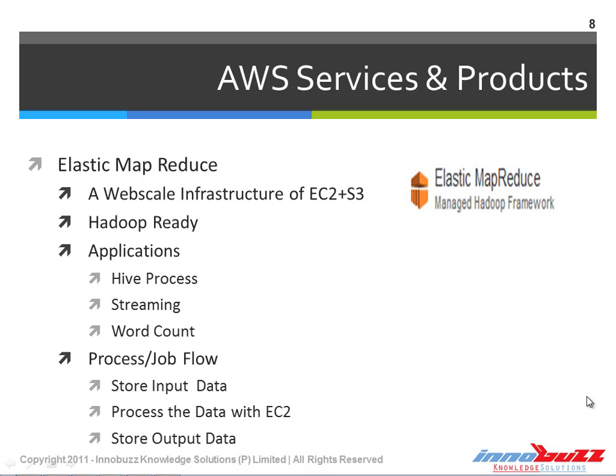Before we proceed further with Elastic MapReduce, let's check what exactly Hadoop is and how it works. As we say, Elastic MapReduce is a Hadoop-ready infrastructure. Let's see what exactly Hadoop does. Hadoop is a software library, or we can call it a framework, that allows for distributed processing of large datasets across clusters of computers using a simple programming model. That's what Hadoop is, in fact.